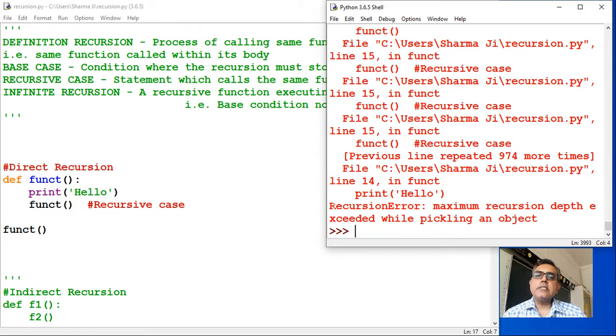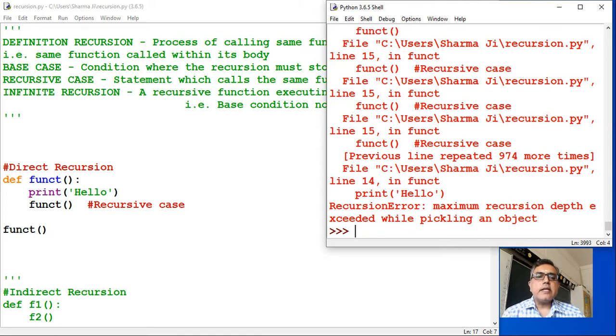What error message is it displaying? Recursion error, maximum recursion depth exceeded while pickling an object. That means you have called the function within its body, but you have not given any condition where this recursion will stop. It has to end somewhere, right?